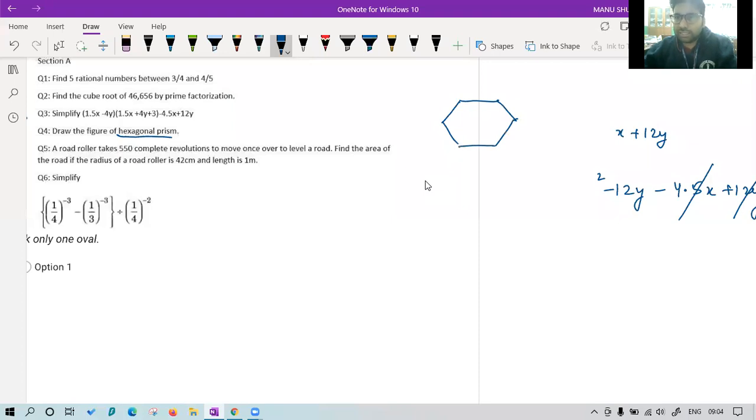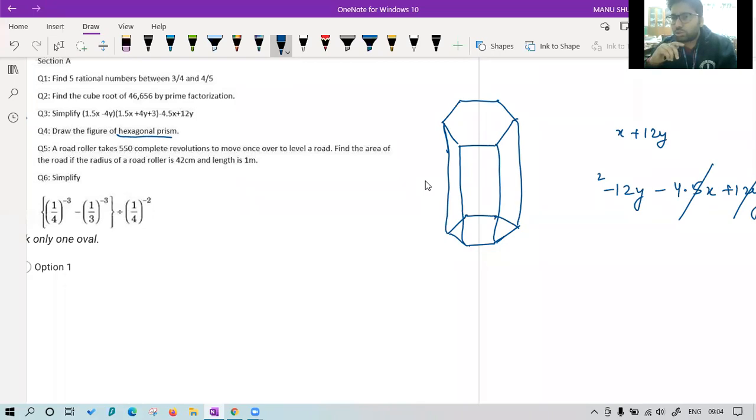Same thing we will make at the bottom like this, and then we will join the front face, the side faces, because we are able to see from front. I have used solid lines. If you want to draw the back lines, they should be drawn in a dotted way.